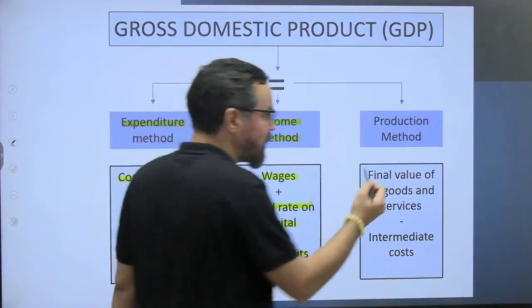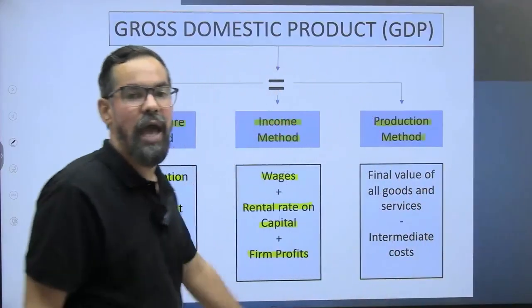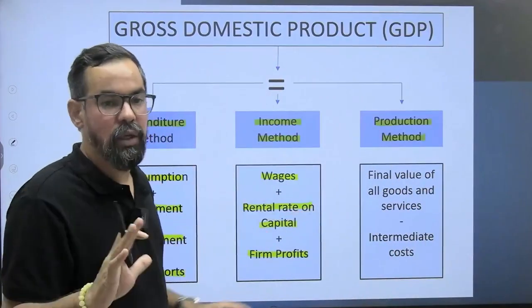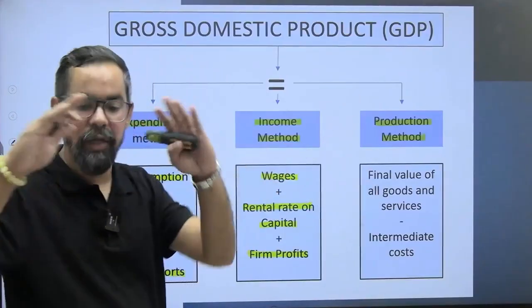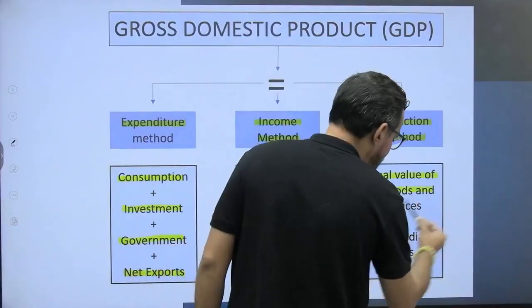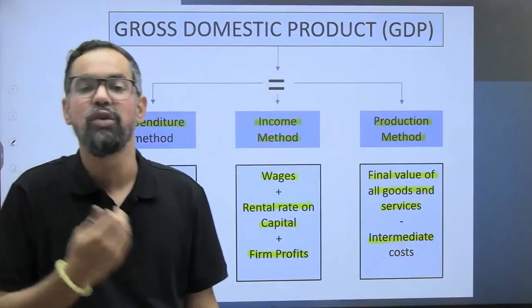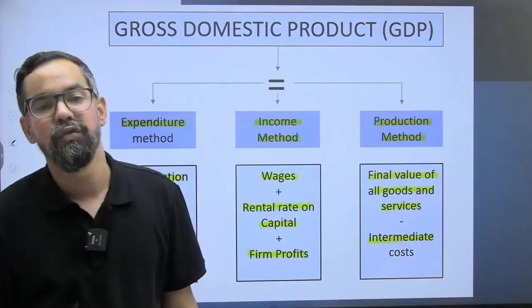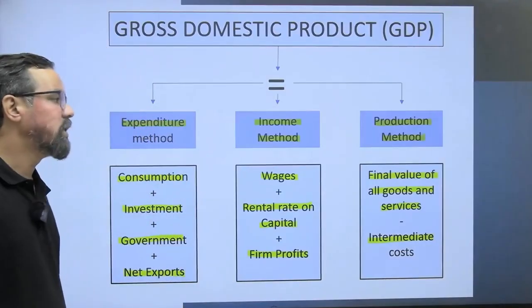The third method to account the GDP is the production method. As I told you, it is the total money value of all final goods and services produced within that geographical boundary. So this is your GDP calculation, how we actually do the calculations for gross domestic product.